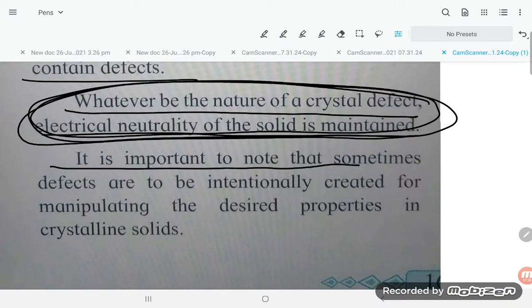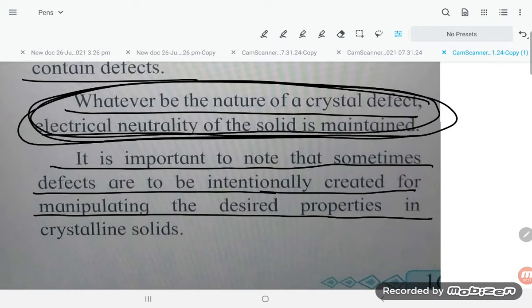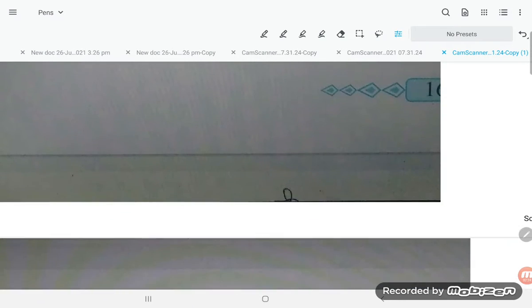It is important to note that sometimes defects are to be intentionally created for manipulating the desired properties in crystalline solids.